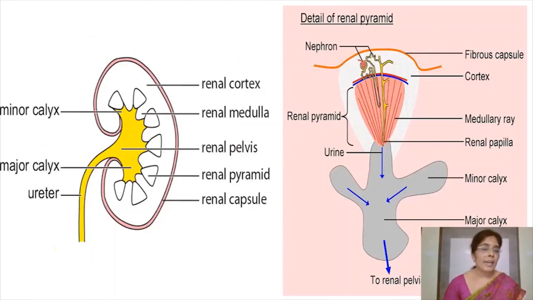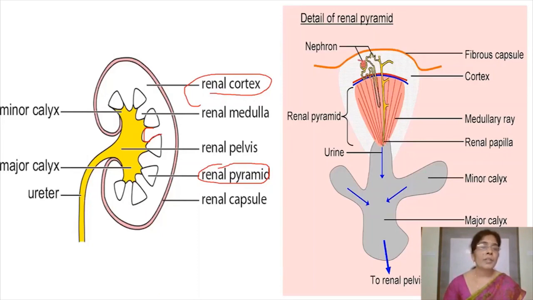If you observe this diagram, it is easy to draw the LS of kidney. Look, this is the outer region of the kidney, the cortex, white colored region, and these cone-shaped pyramids are the renal pyramids, and in between the renal pyramids the cortex projects, and these projections are known as columns of Bertin.